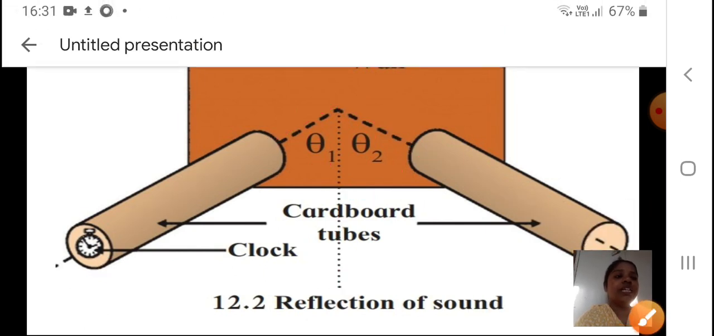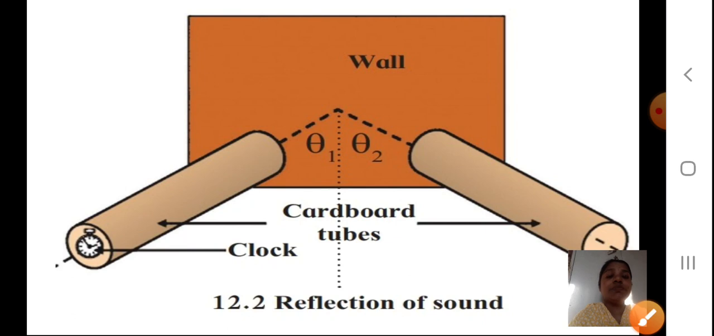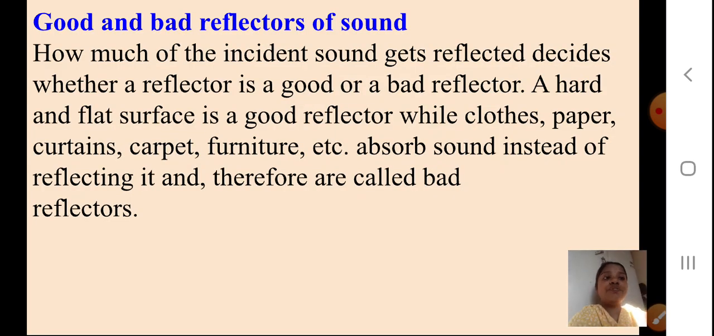Okay, we'll proceed. Now the next part, good and bad reflectors of sound. Now what are these good and bad reflectors students? How much of the incident sound gets reflected decides whether a reflector is a good or a bad reflector. Here we have used a wall, it is our reflector. So how much of the incident sound is getting reflected will decide whether a reflector is a good reflector or a bad reflector.